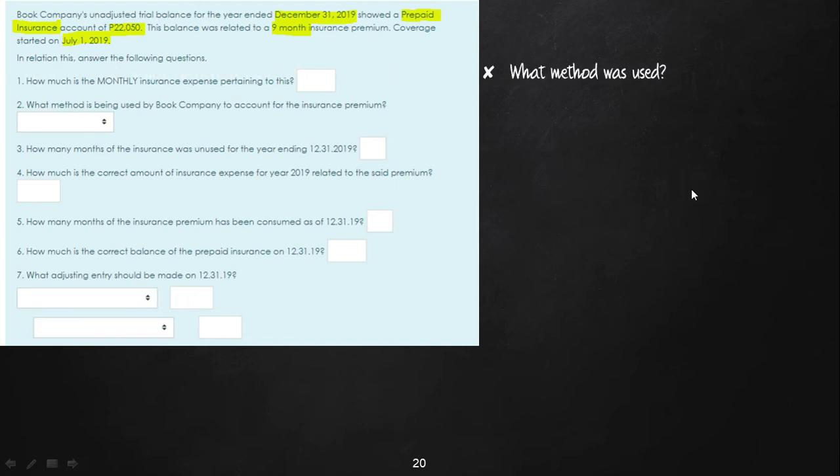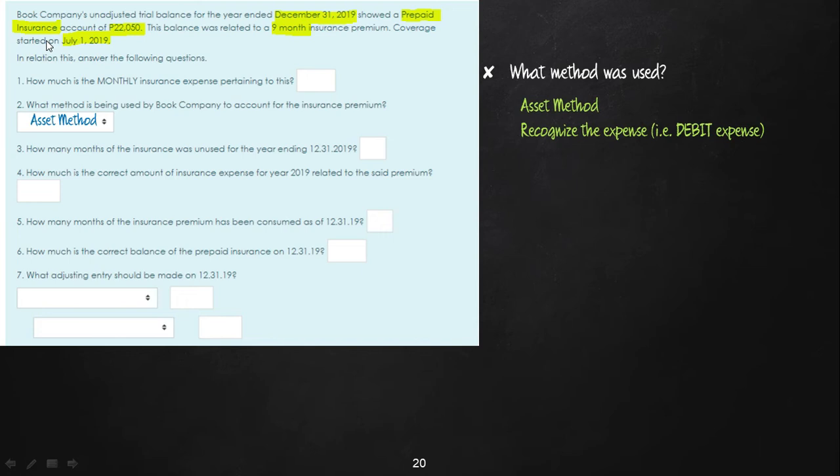What method was used? Because the prepaid insurance account was the one which appeared in the unadjusted trial balance, that means the method used is the asset method. Prepaid insurance is an asset, right? So in answer to question number 2, the method used is the asset method. Now, if it is the asset method, remember our rule: you have to recognize the expense. And when we say recognize, that means we go to the normal balance.